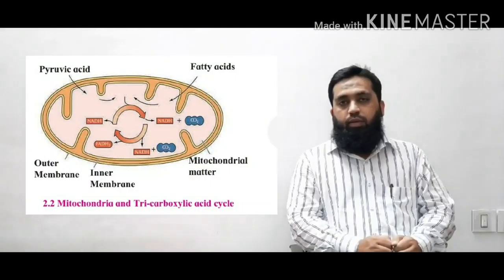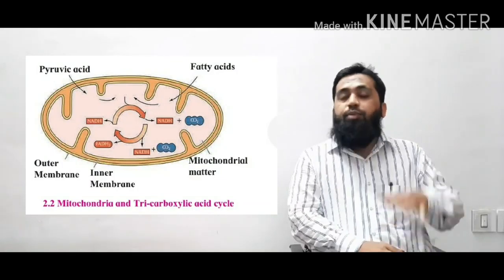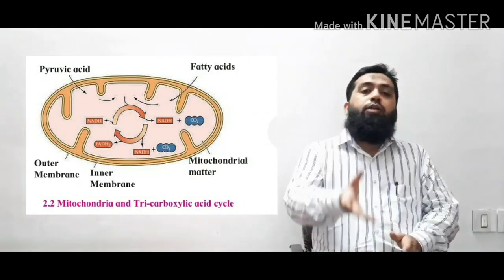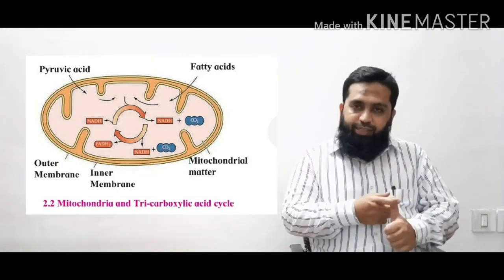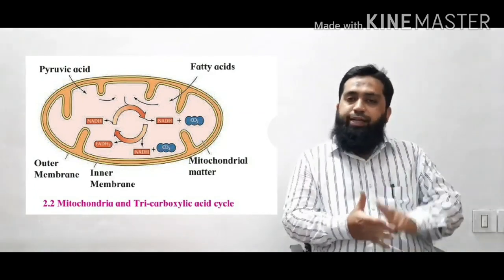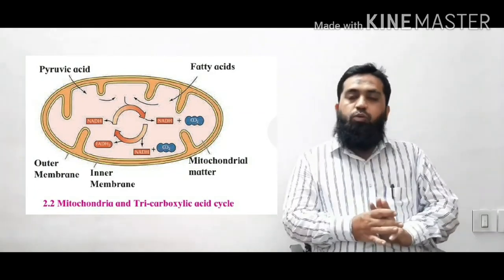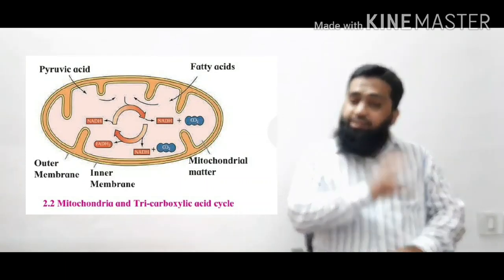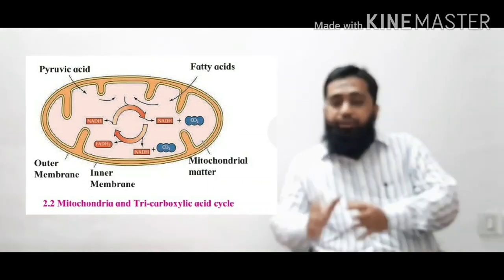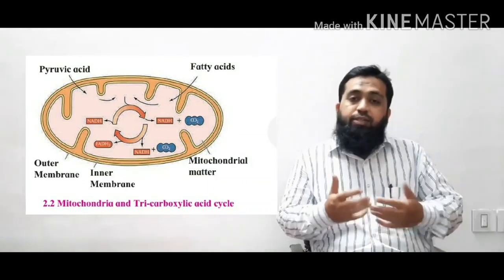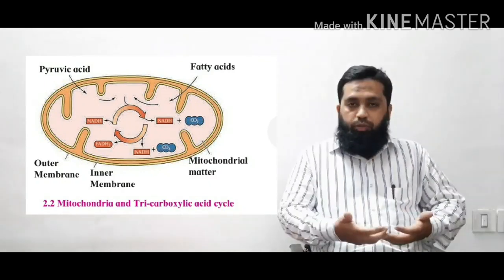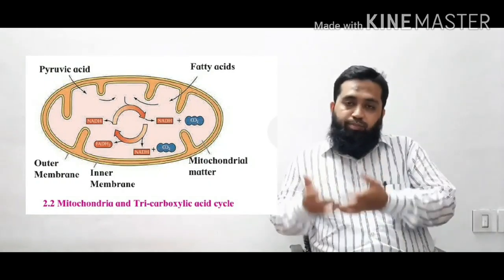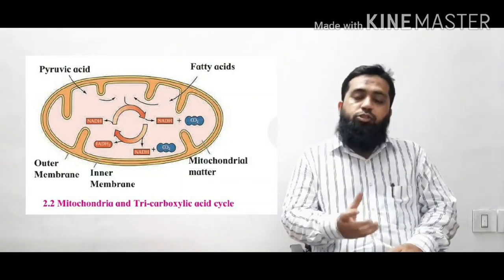Now mitochondria is called the powerhouse of the cell. Why is it called the powerhouse of the cell? Because in the mitochondria, these molecules like pyruvic acid, FADH2, NADH2, ATP molecules, water H2O, and acetyl coenzyme A move into the mitochondria, and over there more ATP molecules are generated. So in mitochondria, our energy is stored in the form of ATP, adenosine triphosphate.